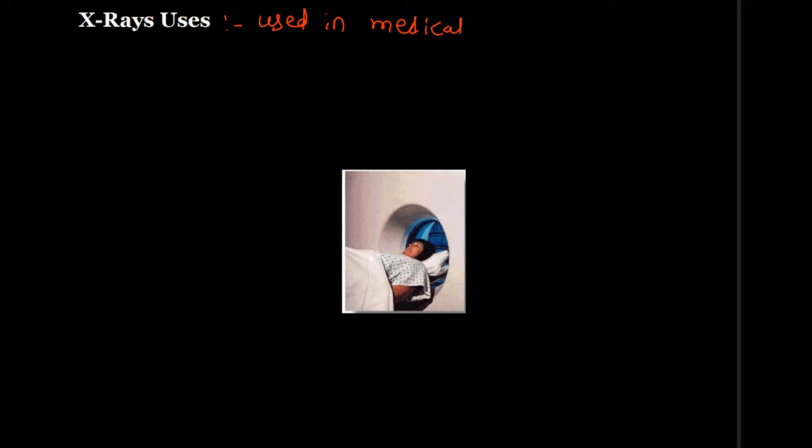Lower energy X-rays don't pass through tissue as easily, but they can be used to scan soft areas such as the brain. Sometimes a doctor will give a patient a barium meal, which is a drink of barium sulfate. This will absorb X-rays, and so the patient's intestine will show up clearly on an X-ray image. These are the uses of X-rays. Most of them are in the medical field.